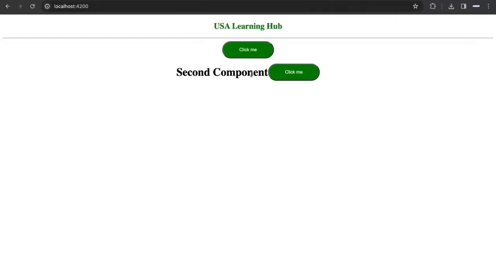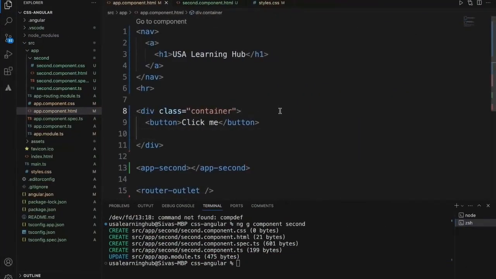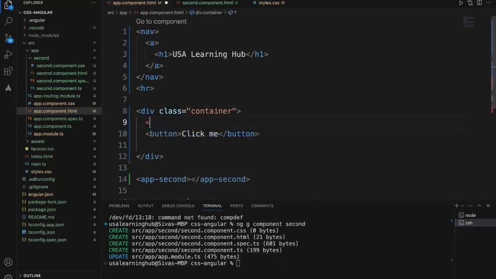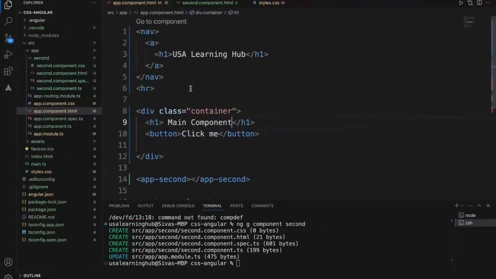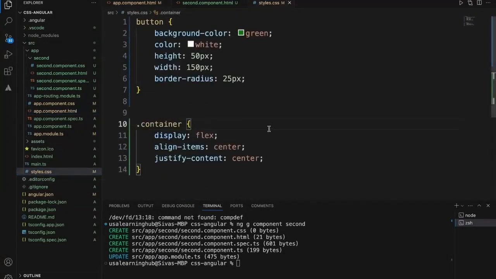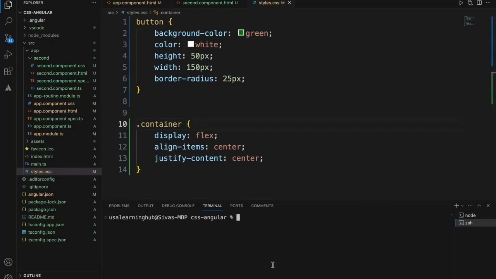Let me add one more thing just for clarity. If you add a CSS in the global style class, which is styles.css, whatever CSS you add within this will apply to the entire application regardless of the component. It is not specific to a component, it will apply across the application.